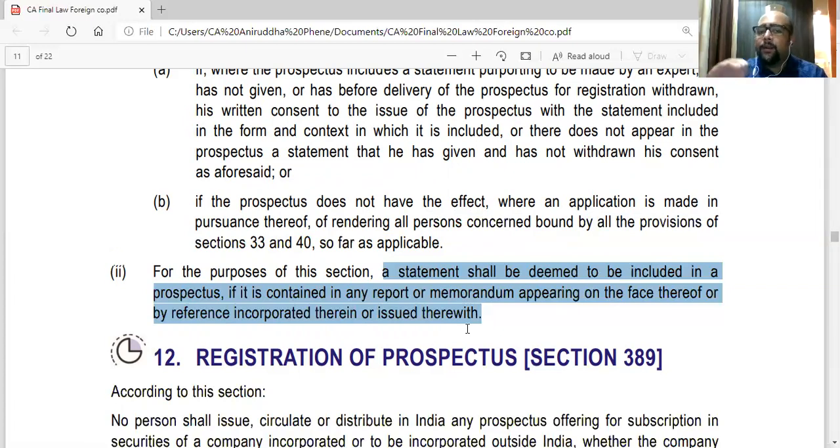So a statement can be contained in any report or any memorandum or whatever. In the whole prospectus, it can be anywhere. So it will still be deemed to be an expert statement if it is there. And if it is deemed an expert statement, then all these provisions will be applicable.